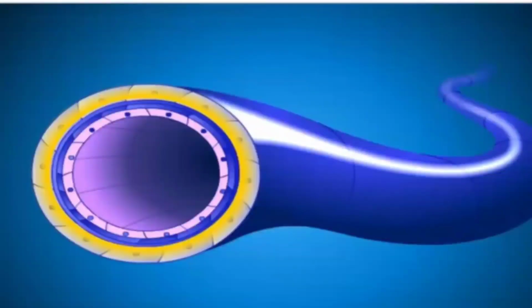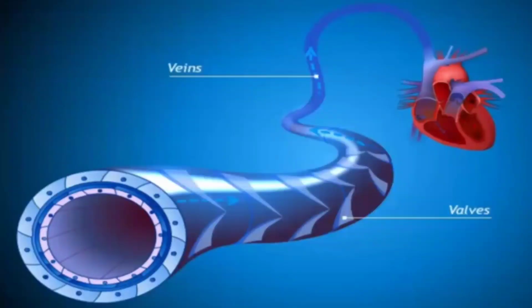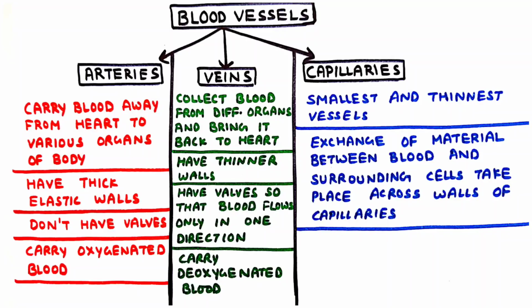Veins. They collect the blood from different organs and bring it back to the heart. They have thinner walls as blood is no longer under high pressure. They have valves so that the blood flows only in one direction and doesn't go back. They carry deoxygenated blood. This is the blood which is rich in carbon dioxide.